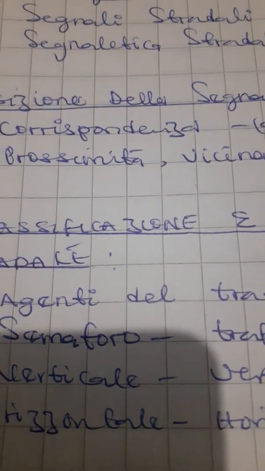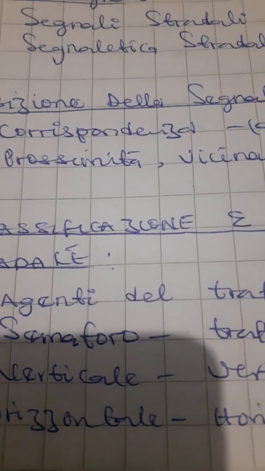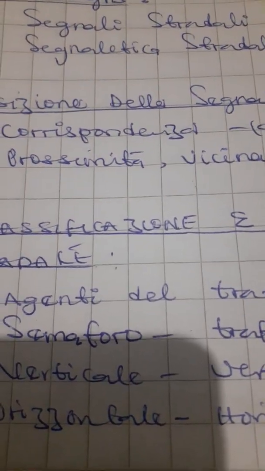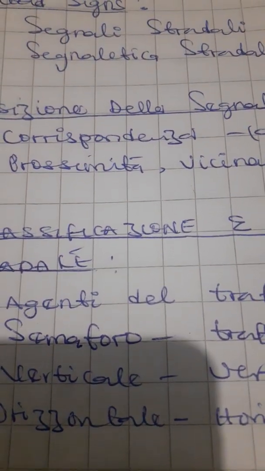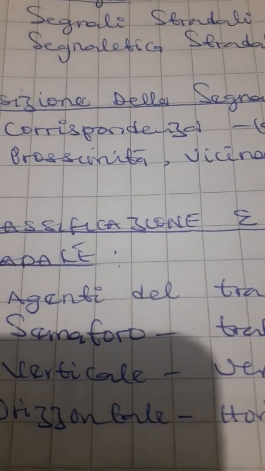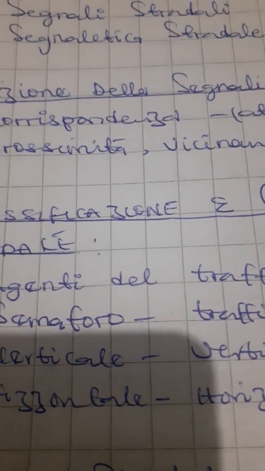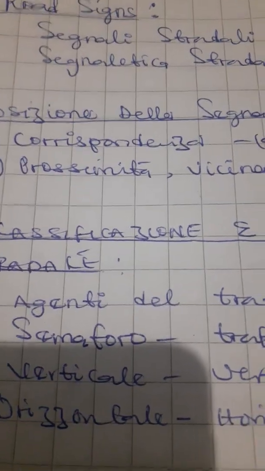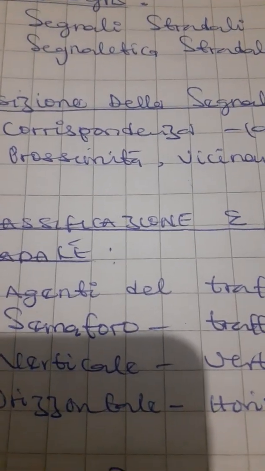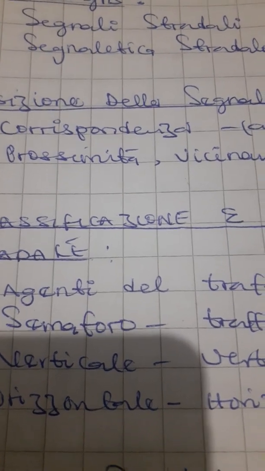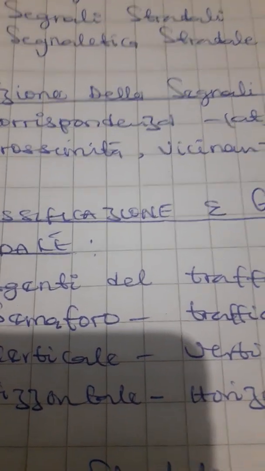There is a part where vehicles are not allowed to transit. For example, it is wrong for a motor vehicle to be driven along the marciapiede. The marciapiede is also part of the road. So basically, the road signs are either in corrispondenza or in prossimità della strada.